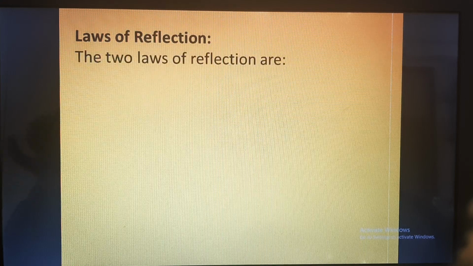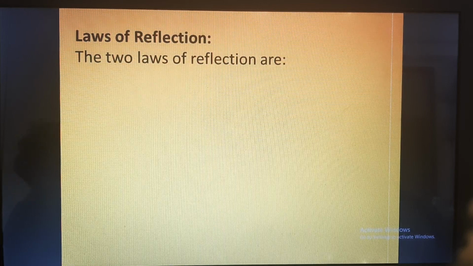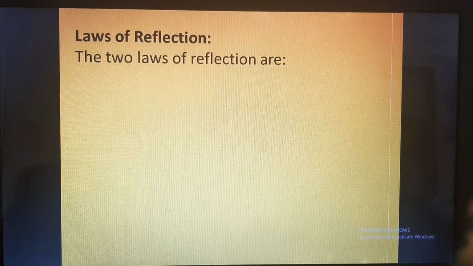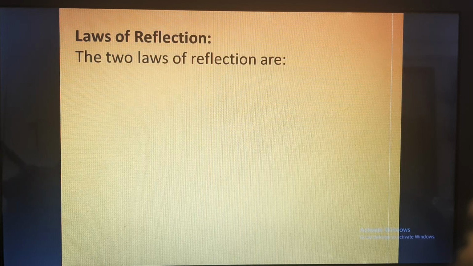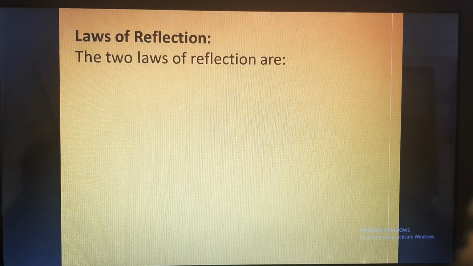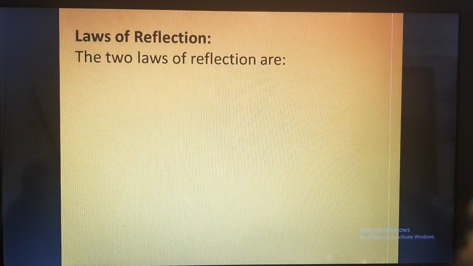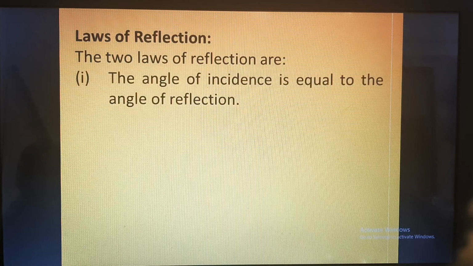Now we know what is reflection. Reflection is bouncing back of light when it is incident on any object, and the reflection changes the direction or the path of the light. For example, if you throw a ball on the wall, the ball will come back to you, it will bounce back. This is reflection. When the ball bounces back, the path or direction in which it was moving is changed.